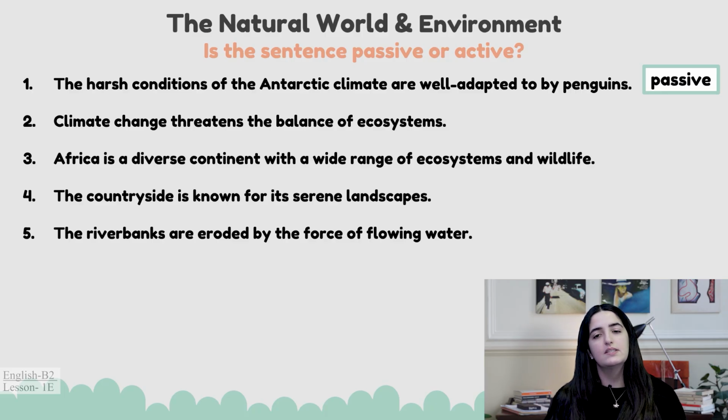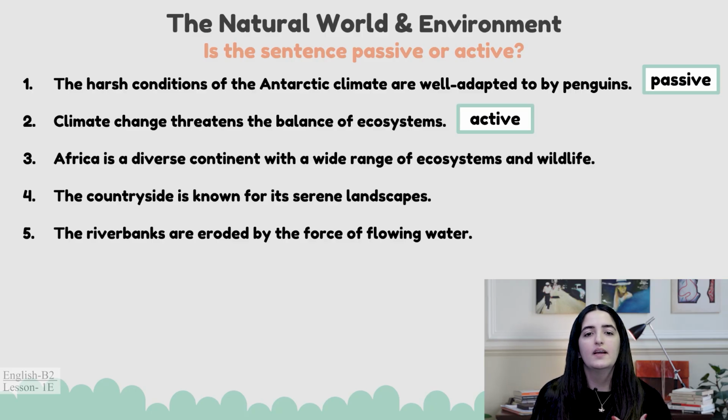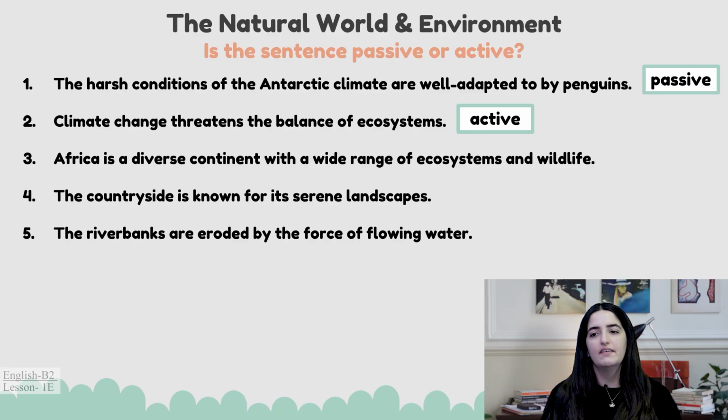Climate change threatens the balance of ecosystems. Is this passive or active? Climate change threatens the balance of ecosystems. It is active, okay? Otherwise, it would be the balance of ecosystems is threatened by climate change. It is active. Next, Africa is a diverse continent with a wide range of ecosystems and wildlife.